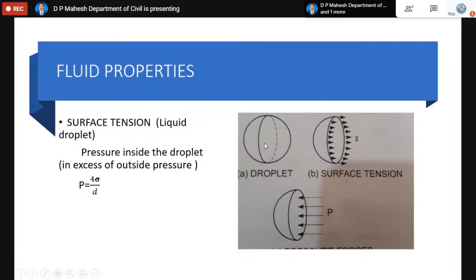So you can see the droplet which is cut into two halves like this. So what is this actually? You are only seeing one half of the droplet. This edge of the droplet acts as a free surface, hence there is a force, called a tensile force, popularly called surface tension.